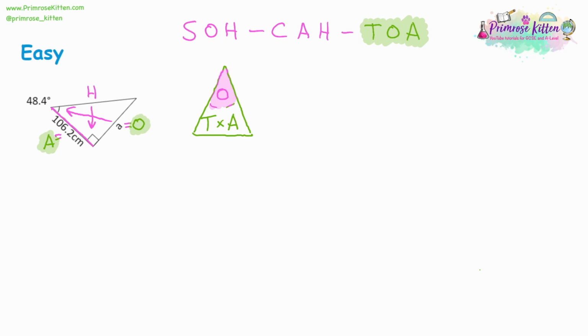So now we can write out a formula. We'll write O first. So O is equal to tan of the angle multiplied by the adjacent. So now we can substitute. So the opposite is labelled A. Tan of the angle is going to be tan of 48.4 degrees, multiplied by the adjacent, which was 106.2 centimetres.